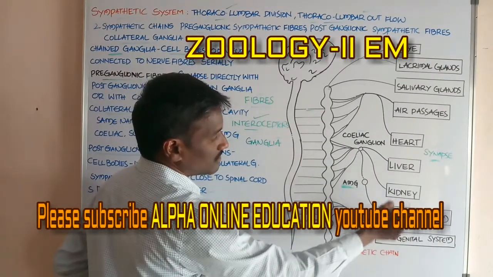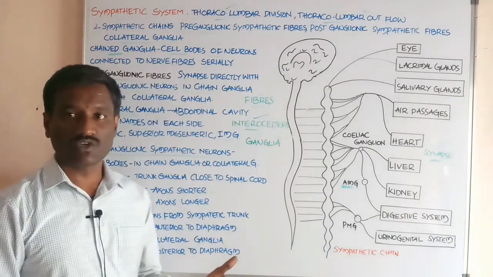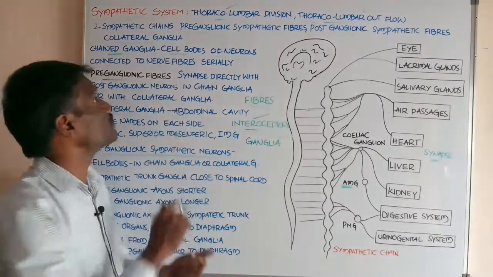These are the organs and systems located below the diaphragm. Students, this entire system is the sympathetic system.